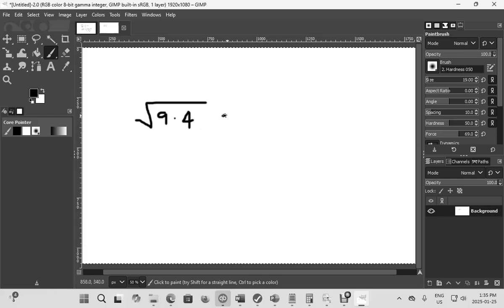This is the same as the square root of 9, where 2 is your index, this is your radical sign, and the number 9 inside the radical sign is your radicand. This is the same as the square root of 9 times the square root of 4, which is 3 times 2, which means this will be 6.